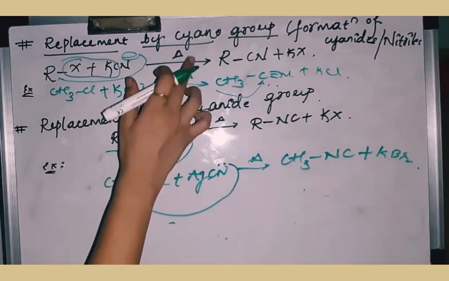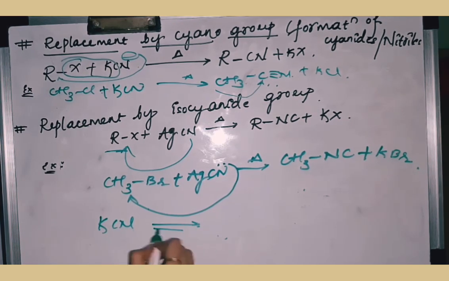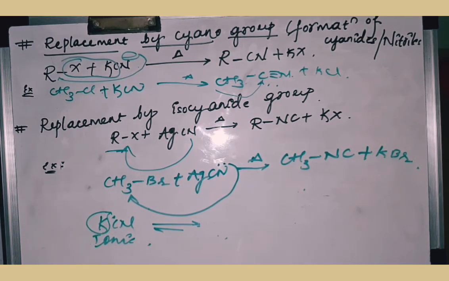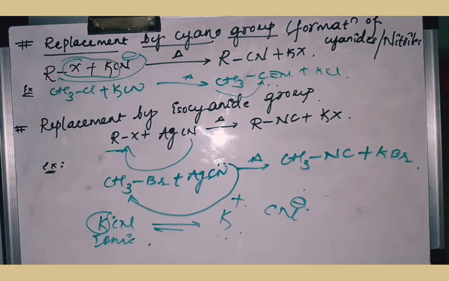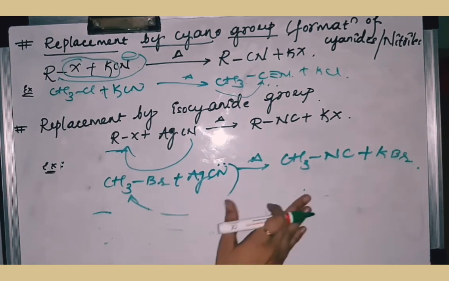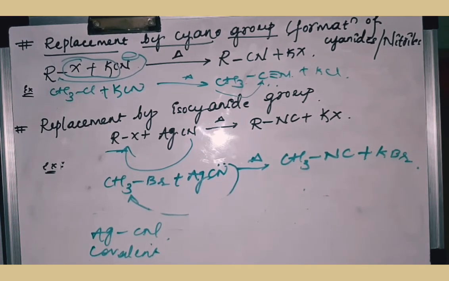But why do we get two different products? In the case of KCN, it is an ionic bond because K is an alkali metal. So it forms K plus and CN minus, and there is a separation of the CN minus. As a result, CN minus can attack the alkyl group. Whereas in silver cyanide, the bond between Ag and CN is covalent. You know that an ionic bond can be broken easily, whereas a covalent bond is very difficult to break.